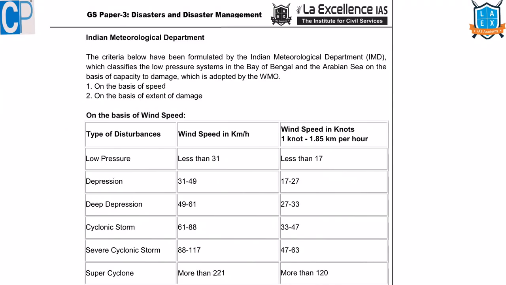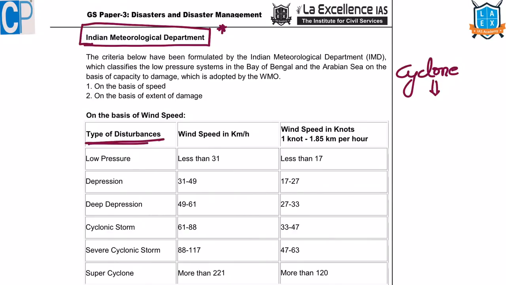Next, you might have observed we called Cyclone Vayu as severe cyclonic storm or severe cyclone. Why severe cyclone? There is a classification to describe a particular cyclone as severe cyclone, depression, super cyclone, etc. It is based on the IMD, Indian Meteorological Department's classification. We give different names to the cyclones.